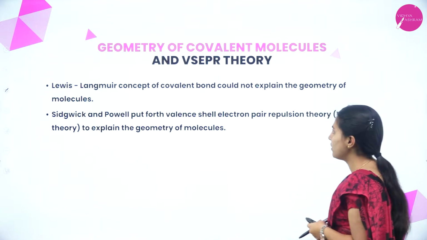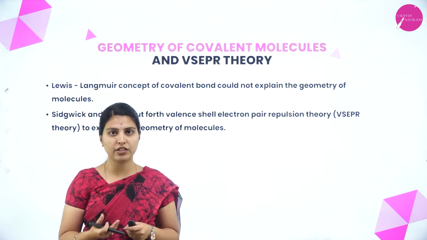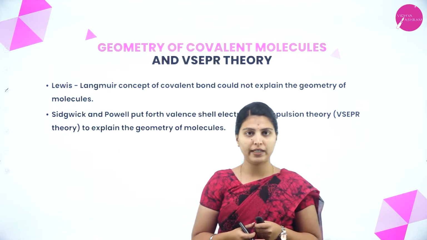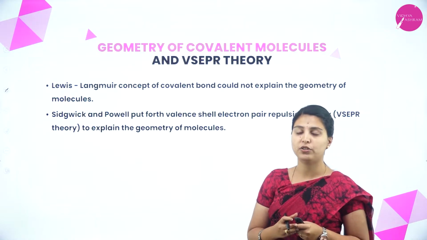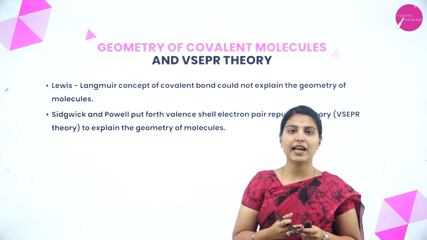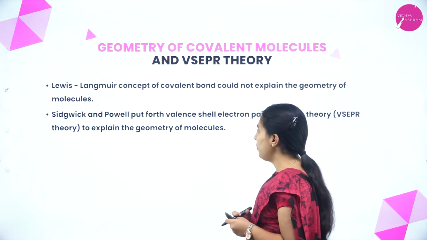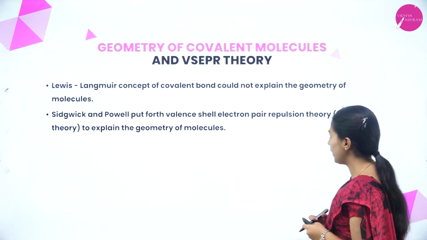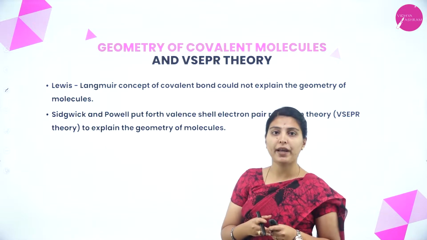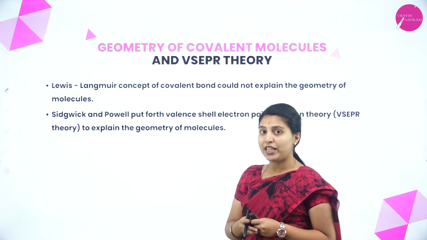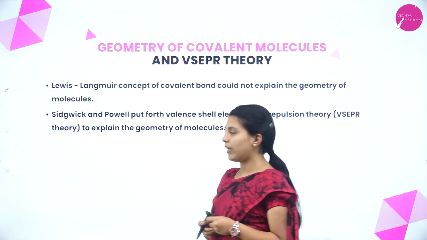The Lewis-Langmuir concept of a covalent bond could not explain the geometry of molecules. The Lewis structure and the Lewis-Langmuir structures could not explain the overall concept of geometry of molecules; they only discussed the valency and valence electrons of elements. But Sidgwick and Powell put forth the valence shell electron pair repulsion theory to explain the geometry of molecules. What is VSEPR? Valence shell electron pair repulsion theory, put forward by Sidgwick and Powell to explain the overall geometry of molecules.